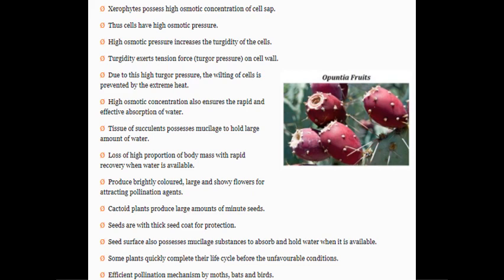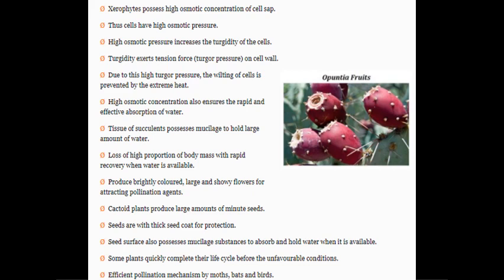Cactoid plants produce a large amount of minute seeds. Seeds are with a thick seed coat for protection. The seed surface also possesses mucilage substance to absorb and hold the water when it is available. Some plants quickly complete their life cycle before the unfavorable condition. There is an efficient pollination mechanism by moths, bats and birds.